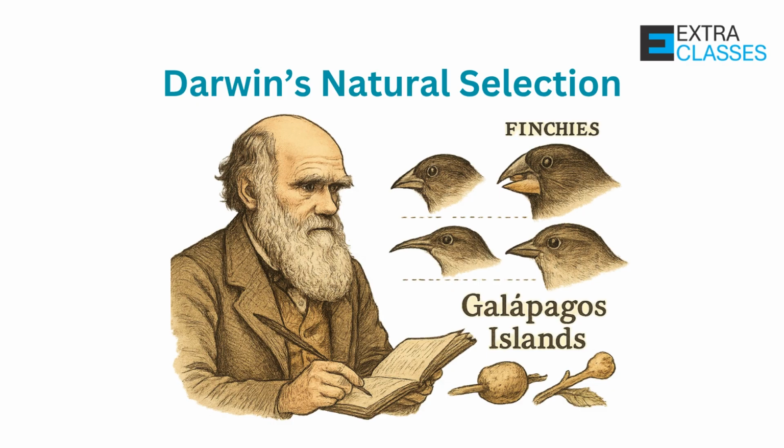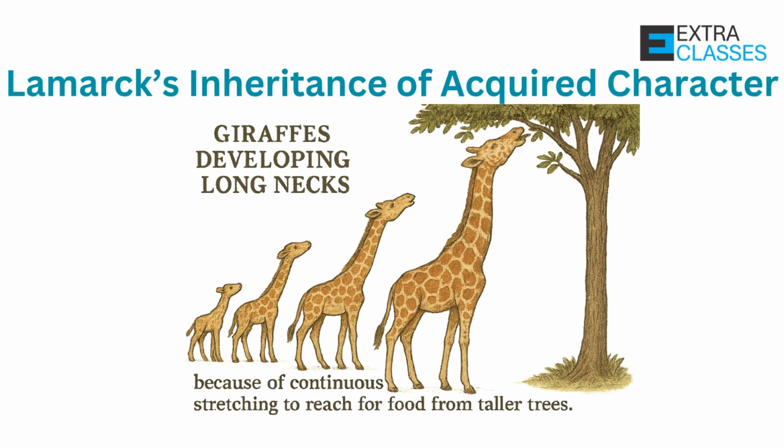Over time, this leads to evolution of new species. Example often asked: Darwin studied finches in the Galapagos Islands, which showed beak variations adapted to different diets. Before Darwin, Lamarck's theory of inheritance of acquired characters was proposed. Like giraffes developing long necks because of continuous stretching.